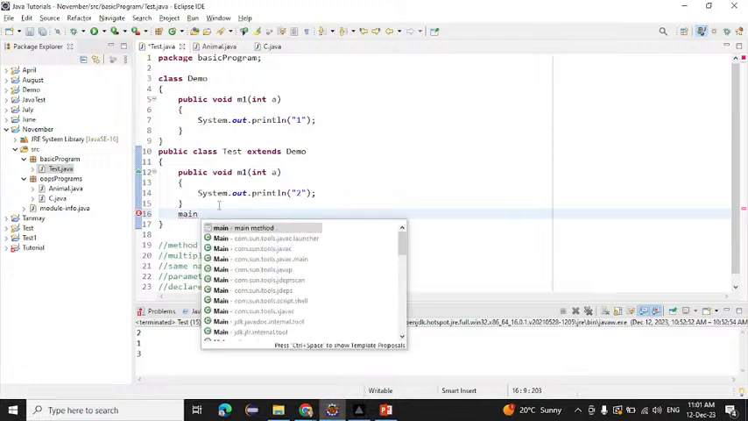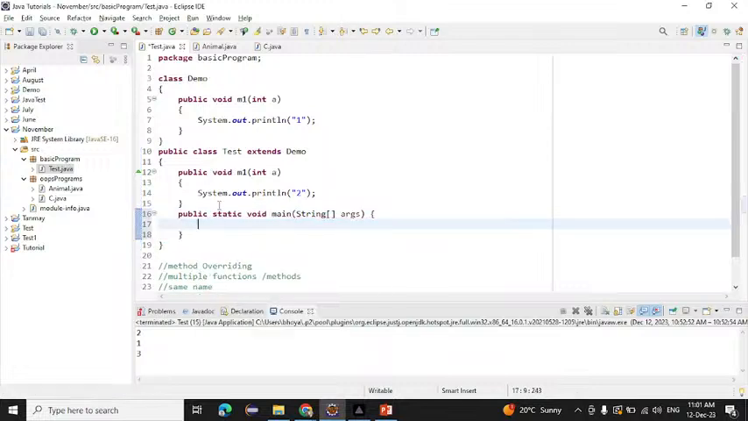Simply we have to write a main, and inside the main method we have to create an object. Which class object will we create? That is the Test class. Inside the Test class, how many methods are present now? Yesterday we learned, no? How many methods are present inside this class? Two, right? Two.